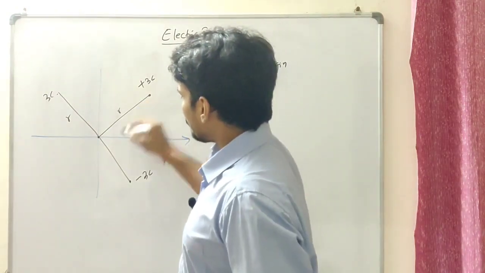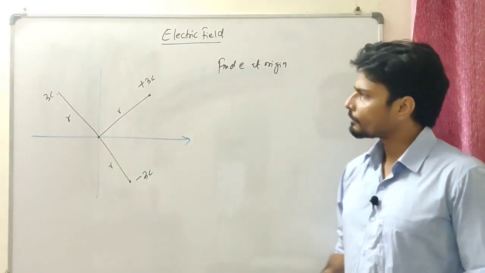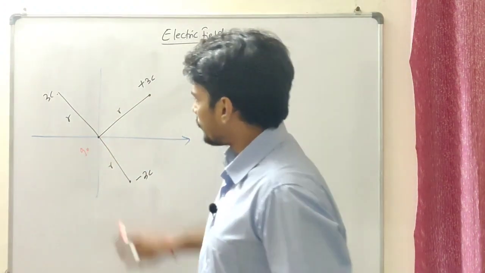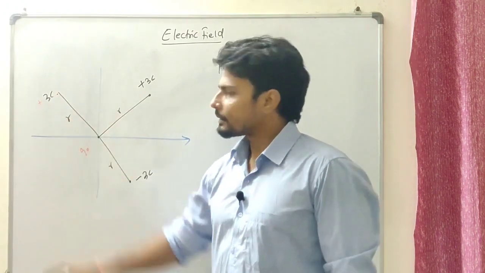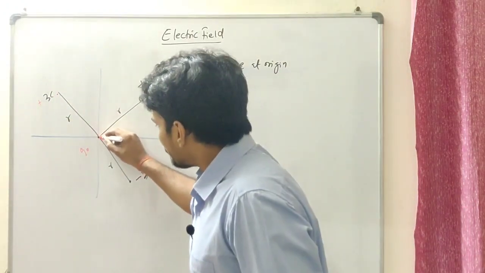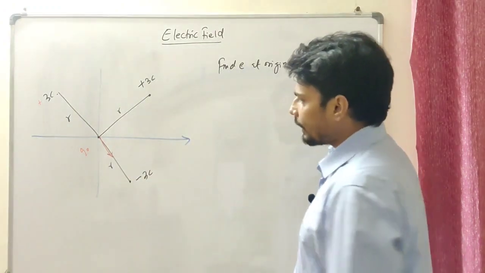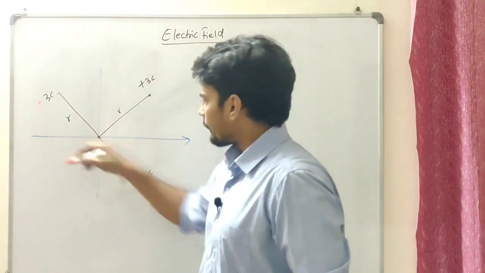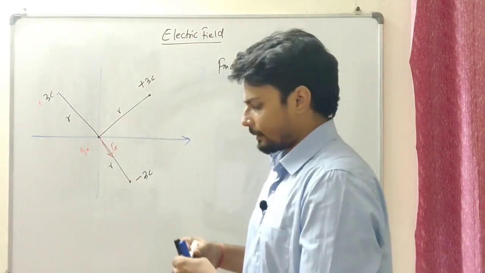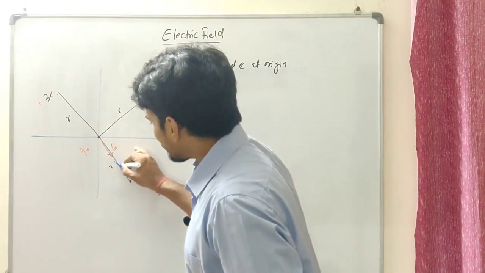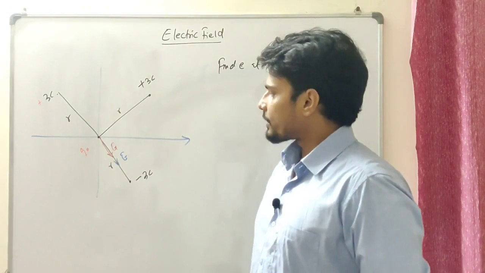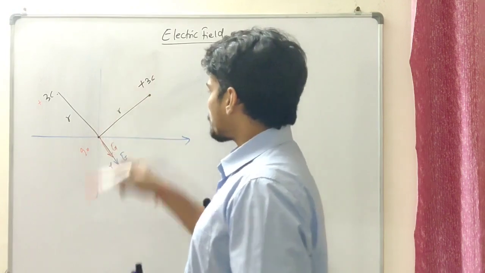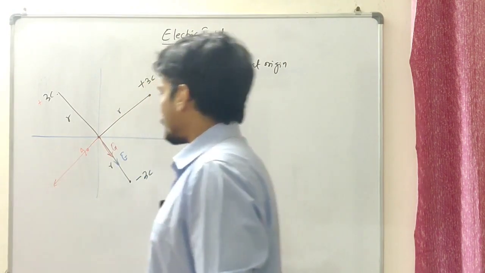Let the distance be r, equal distance. Let's try and do it. Alright guys, let's suppose I have a test charge Q naught over here. Because of this plus 3 coulomb charge, the field should be in this direction. It's a negative charge, then the field should be in this direction itself, right? So if I assume this is E1, then because of this also it should be in the same direction, let's say E, because the distance is going to be the same. It's a positive charge, so the field at this particular point should be along this direction, right?